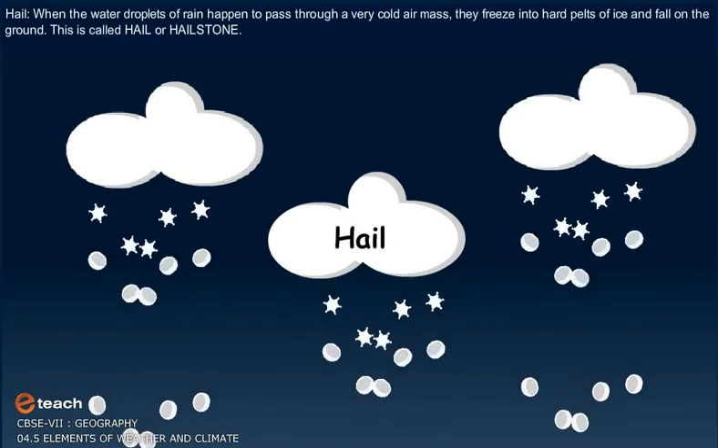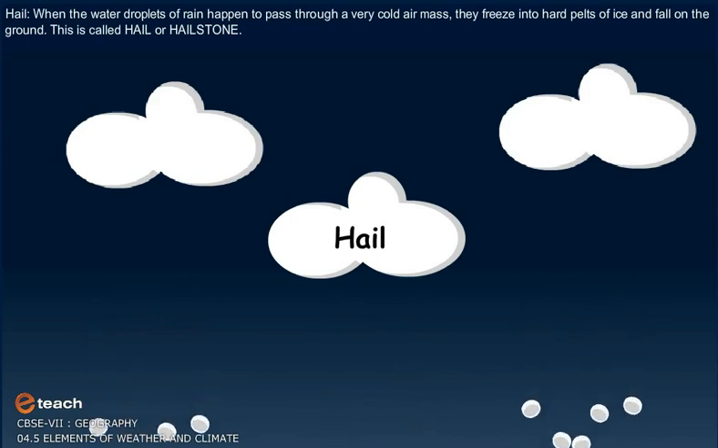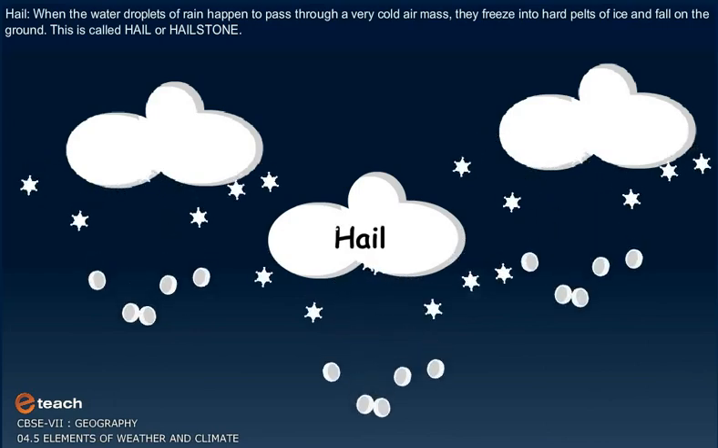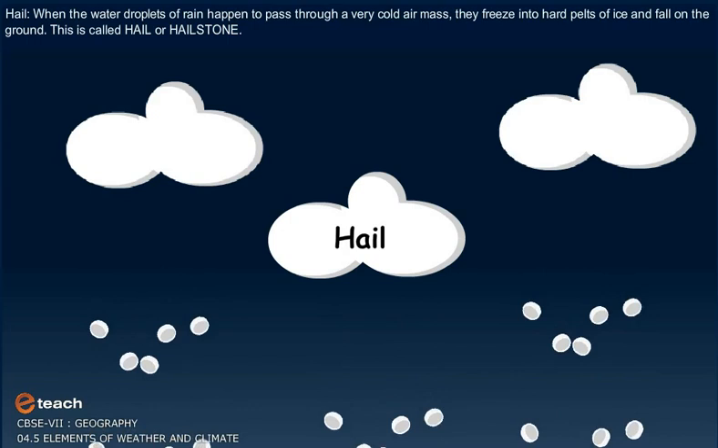Hail. When the water droplets of rain happen to pass through a very cold air mass, they freeze into hard pelts of ice and fall on the ground. This is called hail or hailstone.